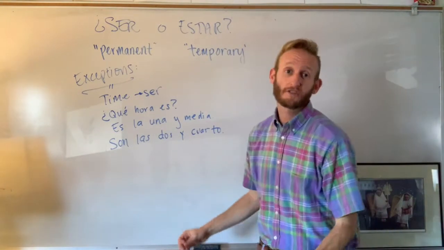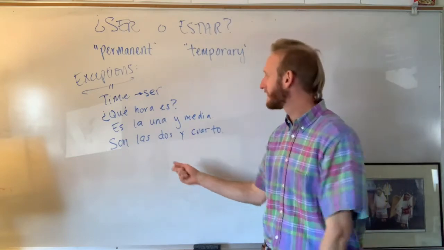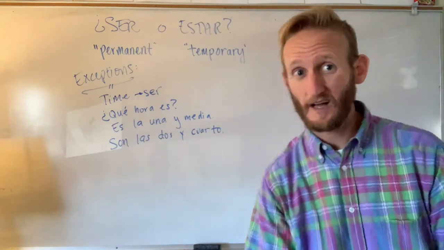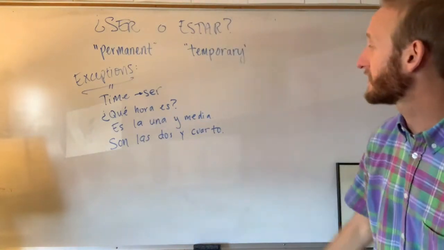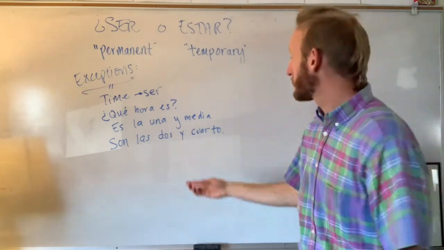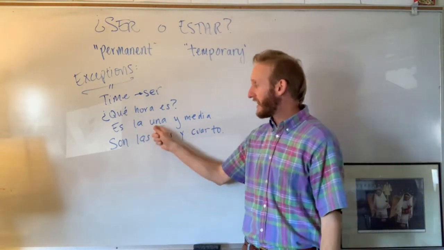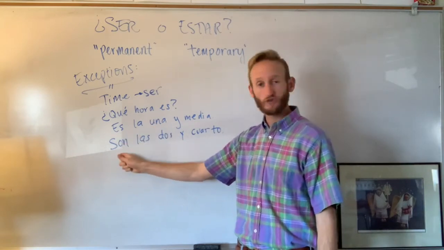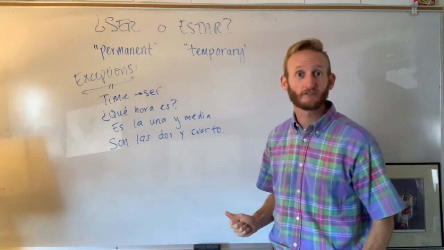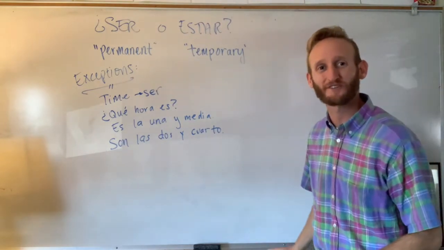So you would use ser for time, as in the question, what time is it? ¿Qué hora es? And some examples, right? If it's 1 o'clock, either in the morning or the afternoon, you're going to say, es la una. Yeah, try that. Es la una. Or with 1:30, es la 1:30. But everything after 1 o'clock, you're going to go from es to son, right? As in, son las 2:15. It's 2:15. Like it's 2 1/4, right? Son las 2:15.